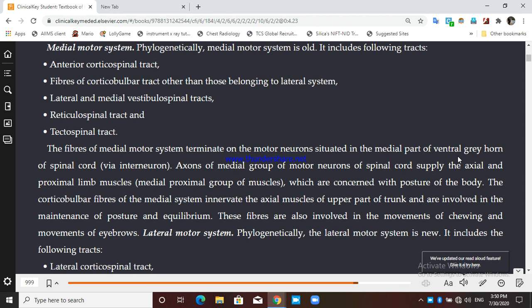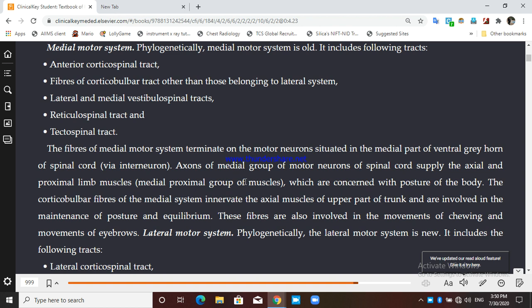They go to its medial part via interneurons. They will always go first to the interneuron, and from the interneuron they will go to the alpha motor neuron, right? So the axons of the medial group of motor neurons of the spinal cord supply the axial and proximal limb muscles, which are concerned with the posture of the body, that we have studied.